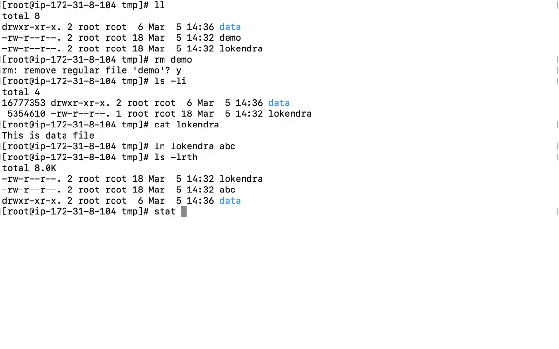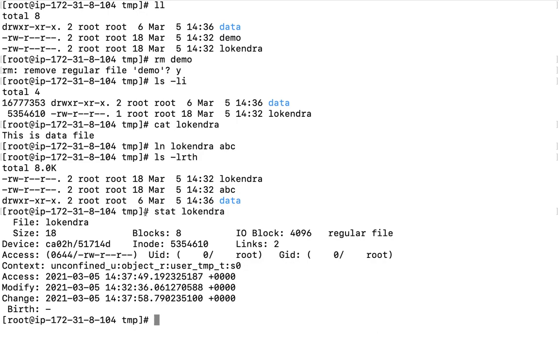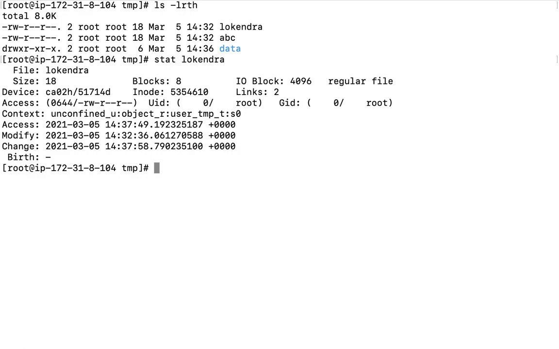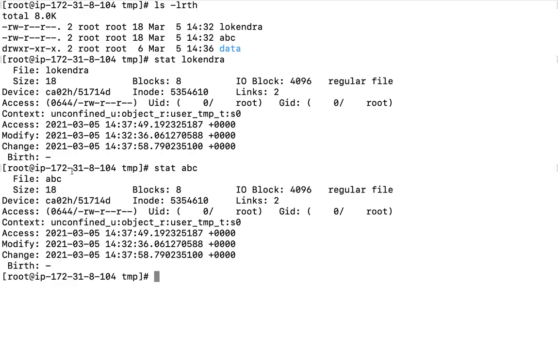Why? If I run a stat command here on Lokendra, it is going to print some information for me. Let us see it once again. Stat Lokendra, and if I run stat abc, it is going to print the same information. You can read it out. The time when the Lokendra file was created, the same timestamp is coming here. Why is it so? Although the file was created just some time ago, at the end of the day it is pointing to the same inode.